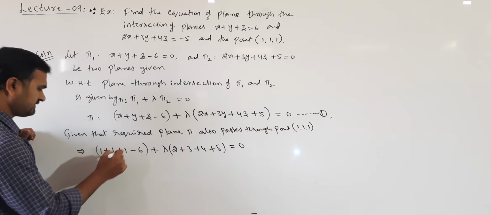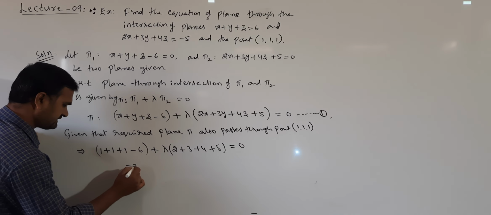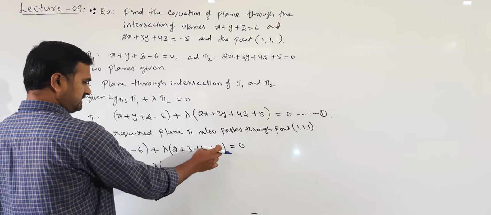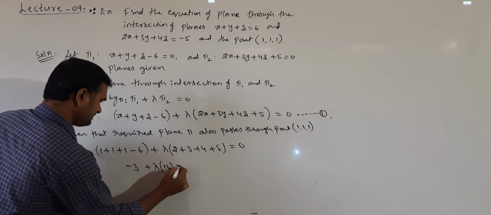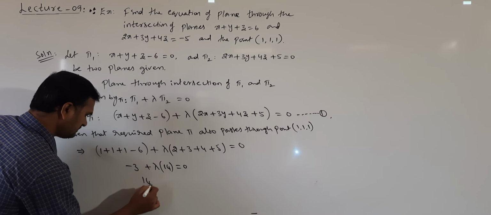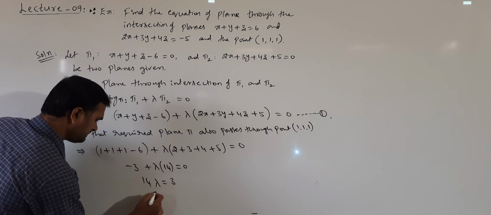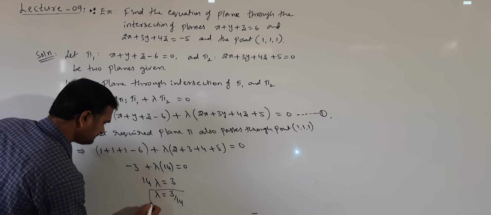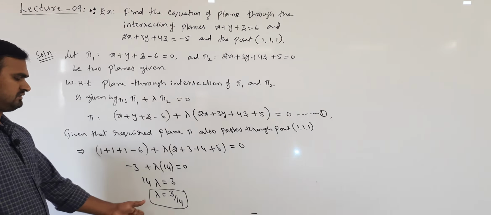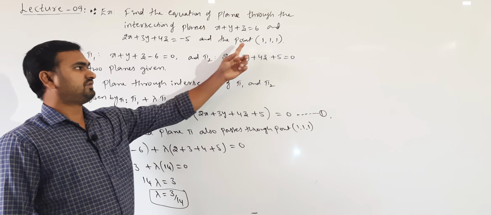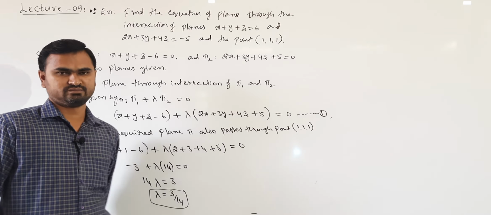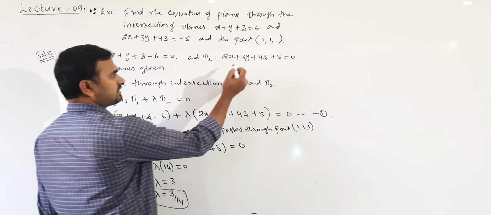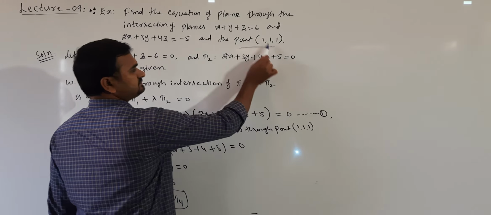Solve it and get lambda value. 3 minus 6 is minus 3, plus lambda into 14 is equal to 0. 14 lambda is 3, lambda will be 3 by 14. So unique value of lambda exists where the plane is passing through this point. Understand? So we can find the unique value of lambda according to the condition given.